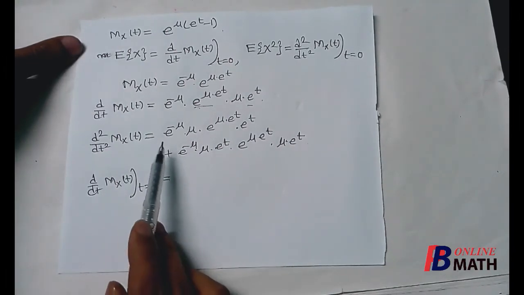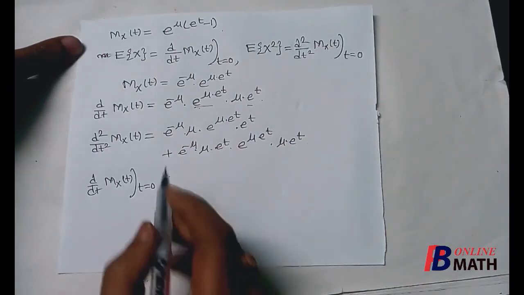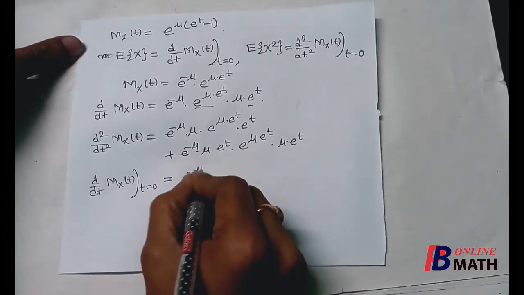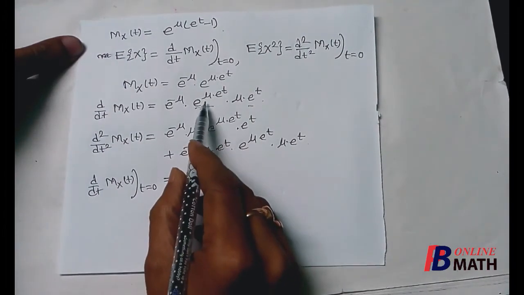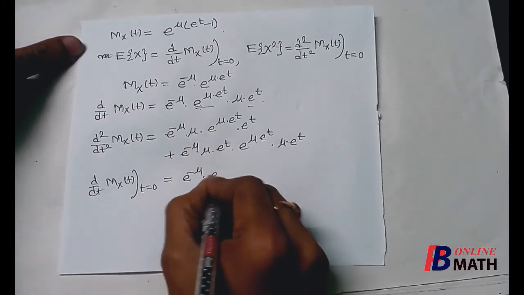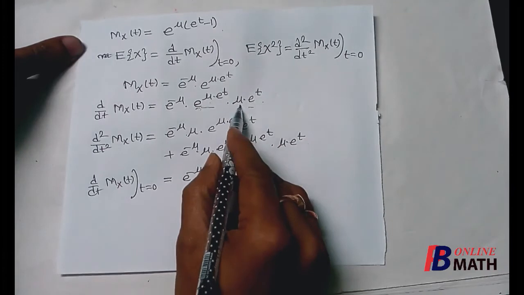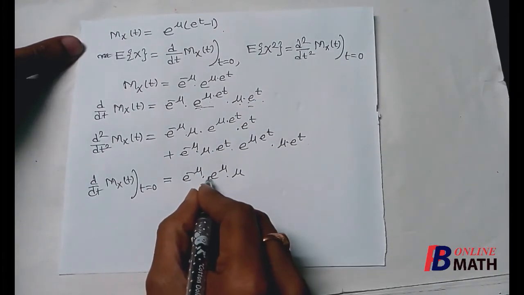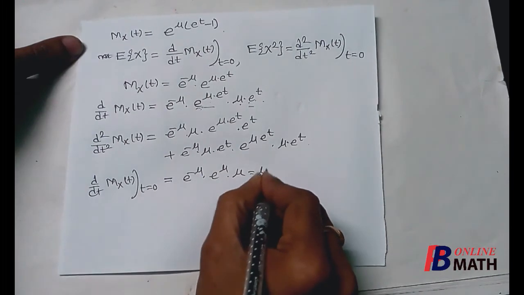Now if we put t equal to 0 in the first derivative, we find that it is e to the power minus mu into e to the power (mu into e to the power 0), which is 1, so e to the power mu, and it is mu into e to the power 0, which is mu. So cancelling e to the power minus mu and e to the power mu, we get mu.